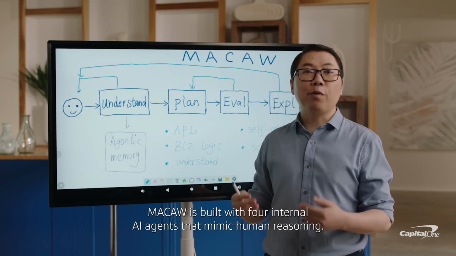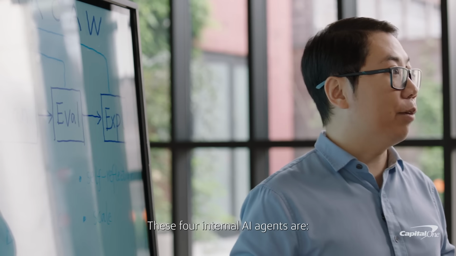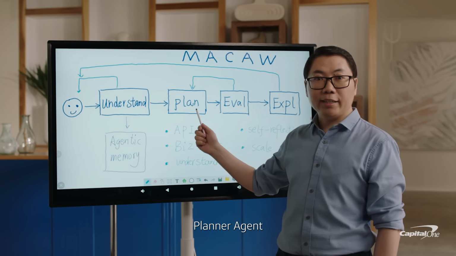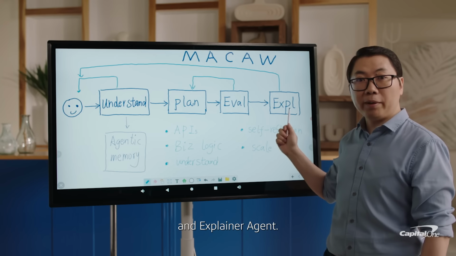MACAL is built with 4 internal AI agents that mimic human reasoning. These 4 internal AI agents are Understanding Agent, Planner Agent, Evaluator Agent, and Explainer Agent.